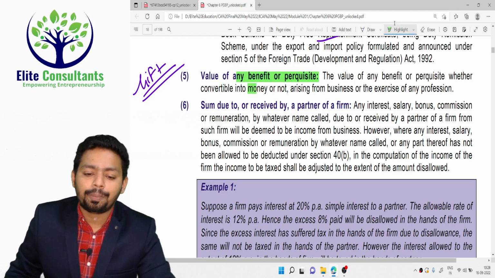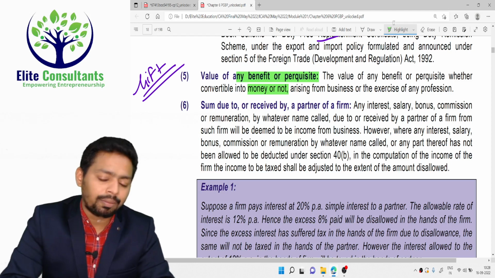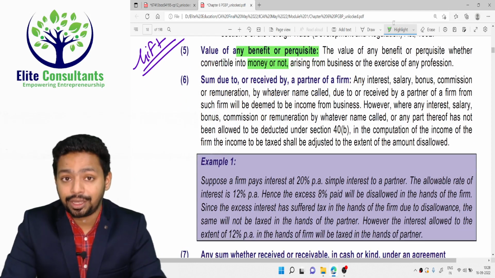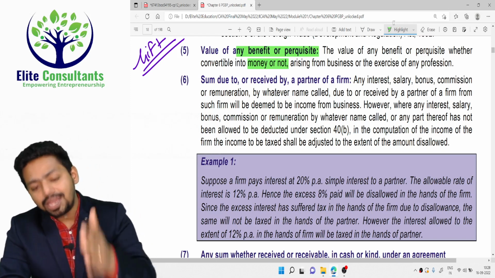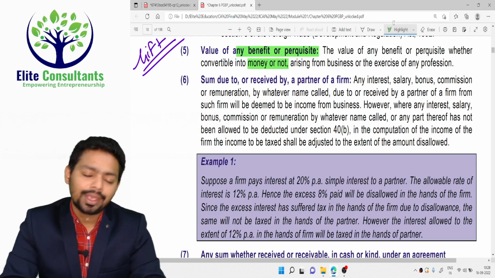So the gift or perquisite that you are getting from the business, it may be in money terms or it may be in non-money terms, but it should be included in the taxable value, and there is no exemption here. You should understand there is not even a 5,000 rupees exception. Anything that you are receiving due to the business or profession should be considered as income and should be recorded here.